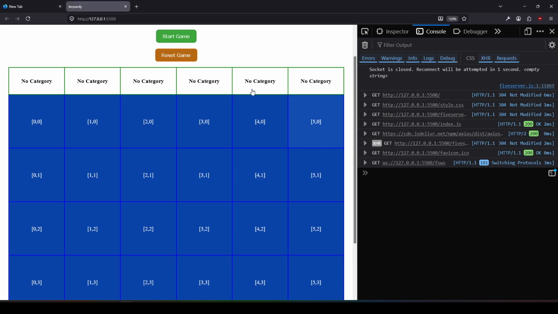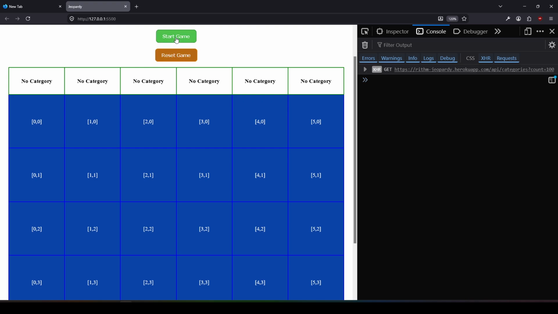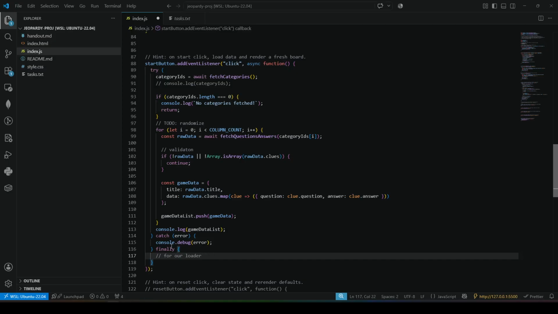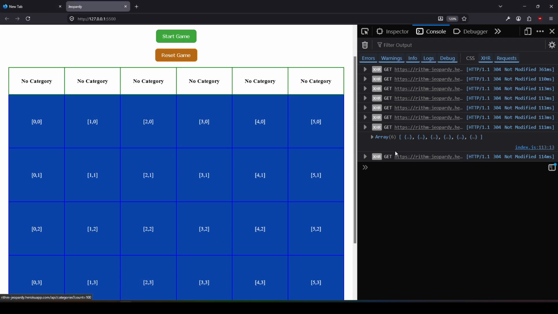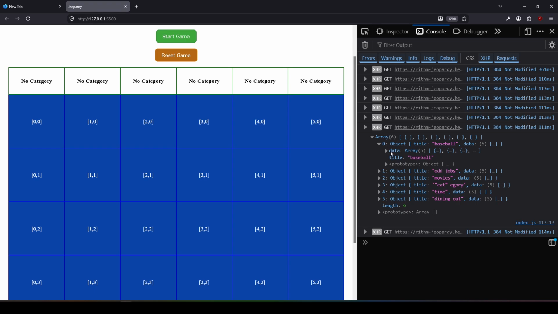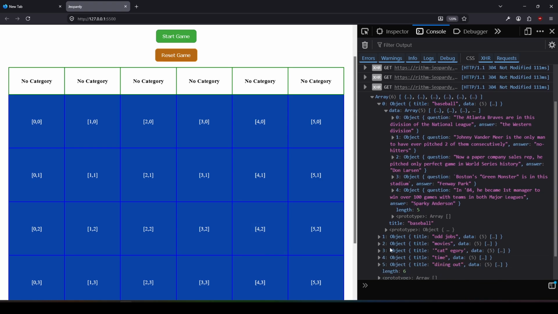Okay, let's run this. Start game. Okay, so this is index.js 113, that's my game data list, and let's see what we got. Okay, so we got a title, and we have a data array, question answer, and that can go into here. So this is going to be our first one, baseball, and then the other one is odd jobs, which is going to go into here, and that's going to be movies, category, and time and dining out.